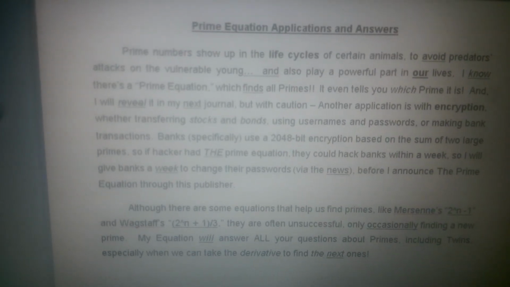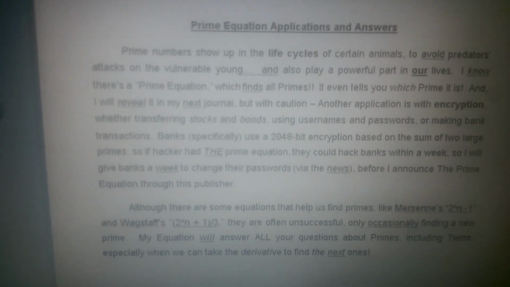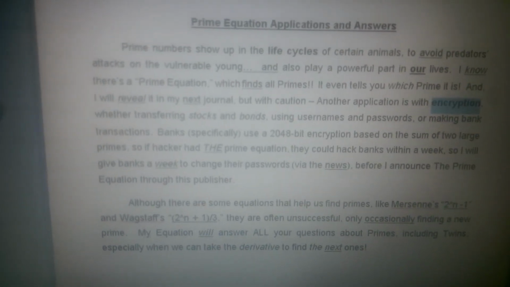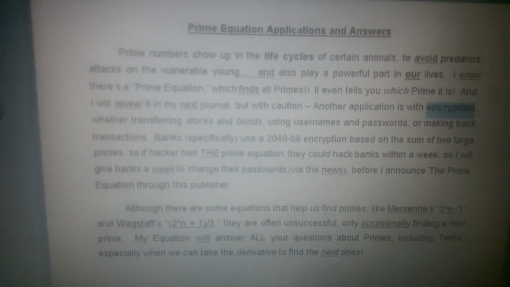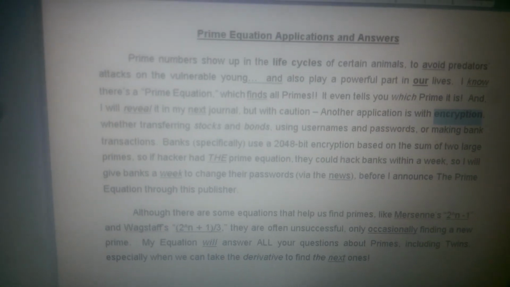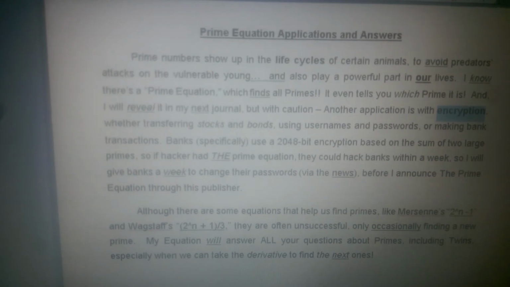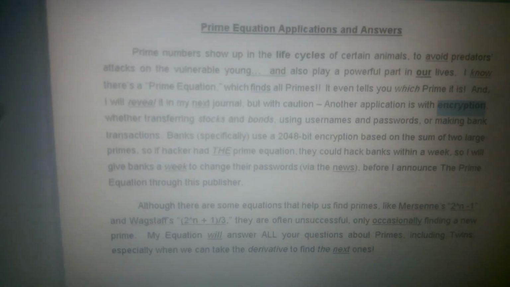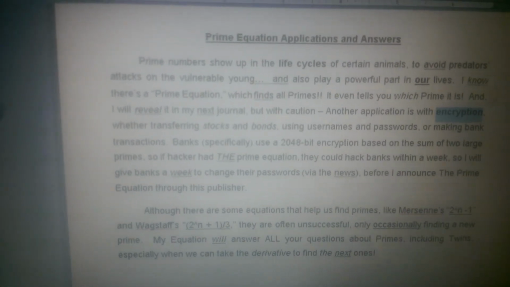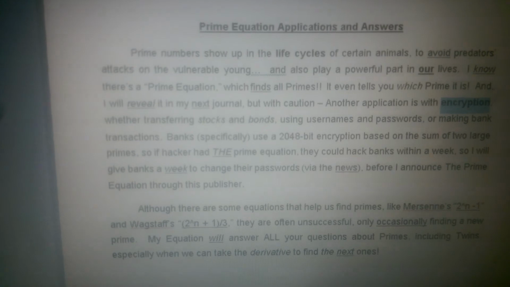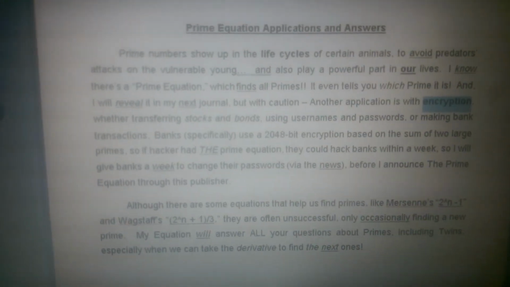And so, I would like to first inform you, before I get it out, another application is with encryption, and that's super important. Whether transferring stocks or bonds, using usernames or passwords, or making bank transactions, banks specifically use a 2 to the 11th bit encryption based on the sum of two large primes. So if a hacker had this prime equation, they could hack banks within a week. So I will give banks a week to change their passwords via the news before I announce the prime equation through this publisher, or through this site if I can't find a publisher.